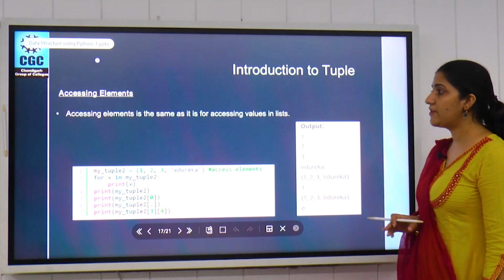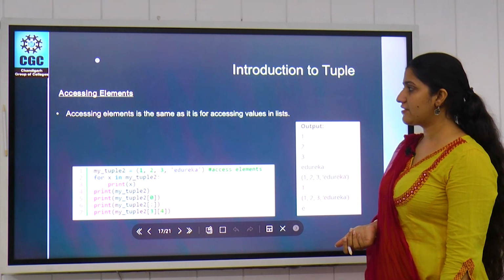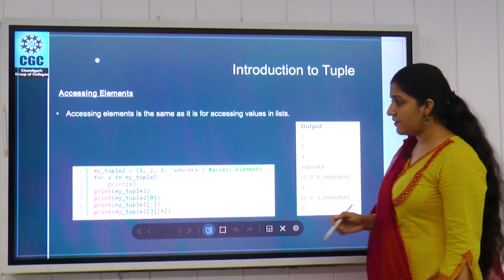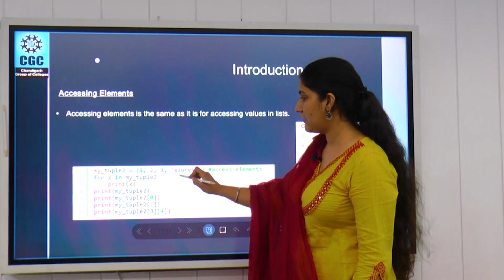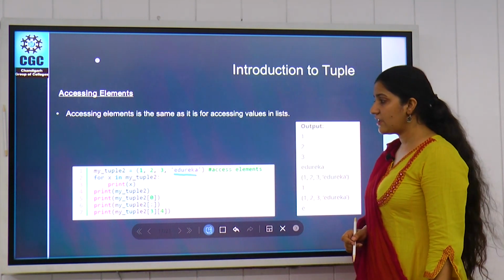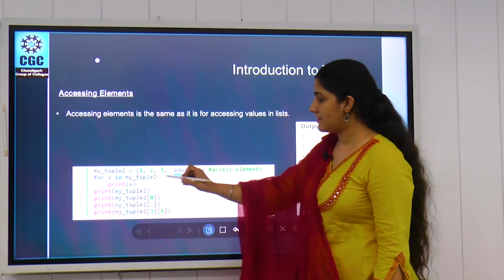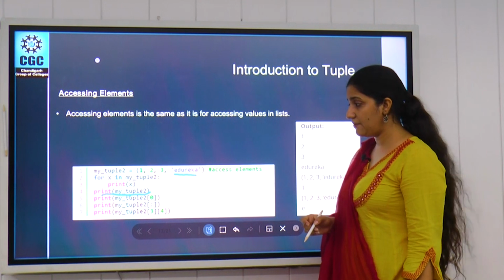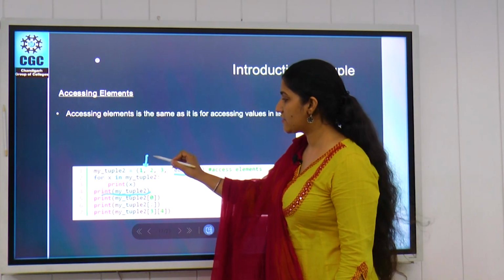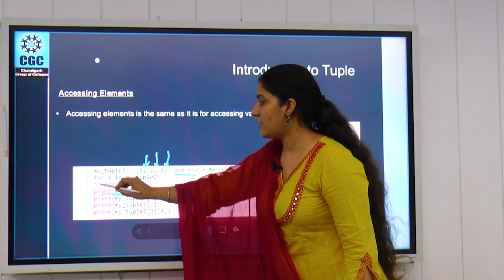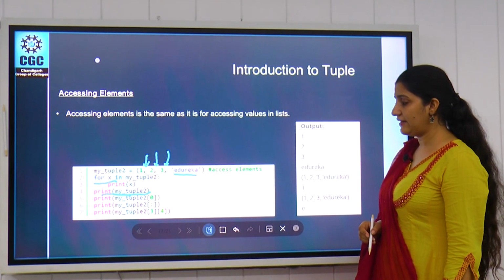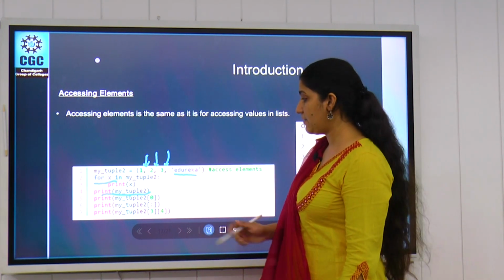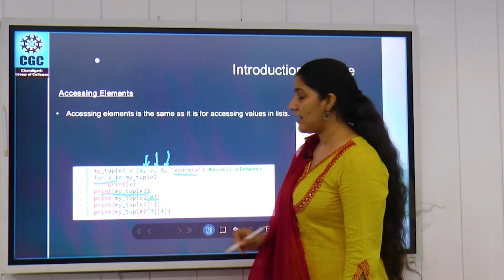Next is how we can access elements. Similar to list, we can access tuple elements by using index values. For example, we have this tuple 1, 2, 3 and some kind of string value. We can access all the items in one go by directly calling this variable, or if you want to access elements one by one, you can use an iterative statement and access the data items. But if you want to access some specific data item, you can use the index values.